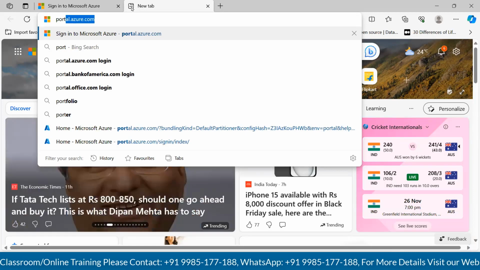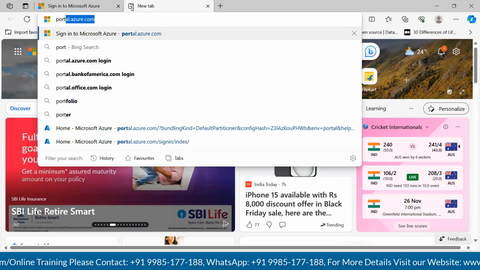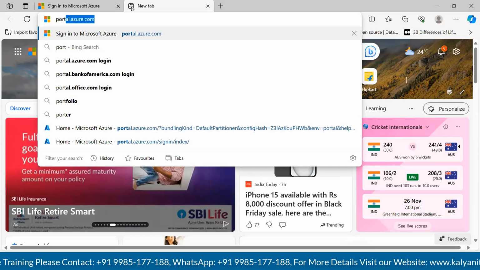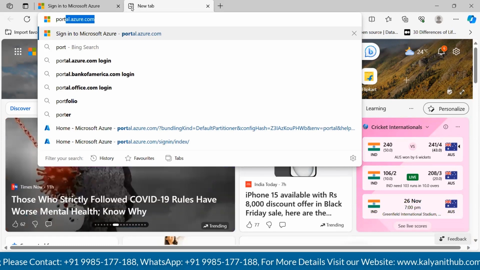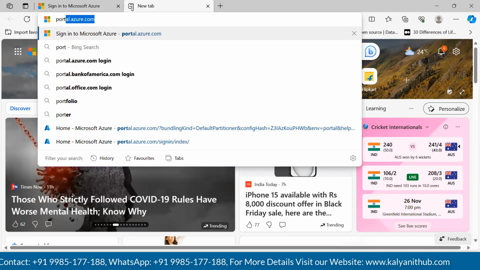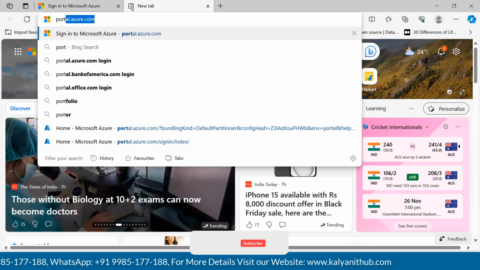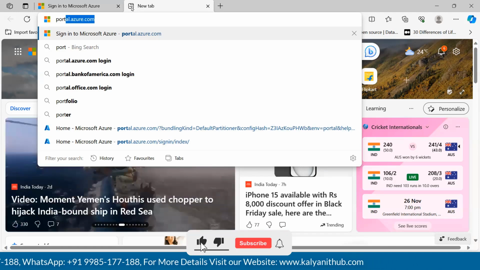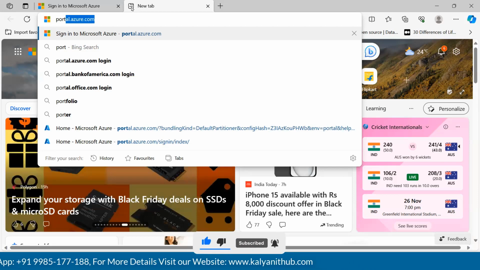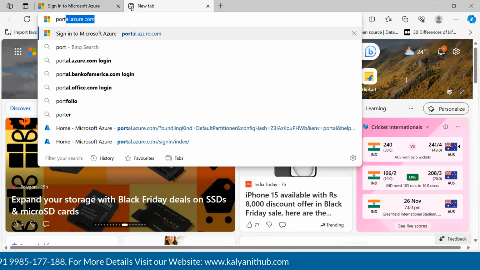For our sessions, I get into the portal using Microsoft Edge. From the beginning, somehow, I'm using Edge. There are no restrictions as such, guys. It's based on your comfort, so you can use any browser and get into the portal.